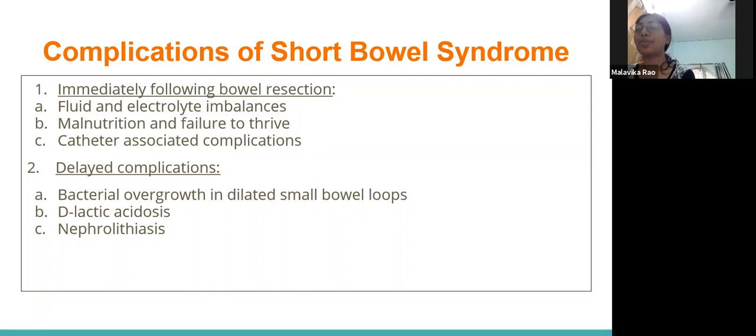Nephrolithiasis. This is because of hyperoxaluria. Usually oxalate is bound with calcium and is excreted, but because of the resected length of intestine, the oxalate gets accumulated and can cause hyperoxaluria and hence nephrolithiasis. Next slide.